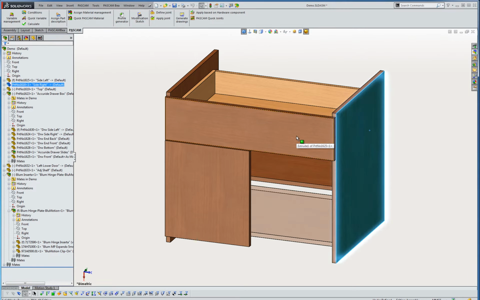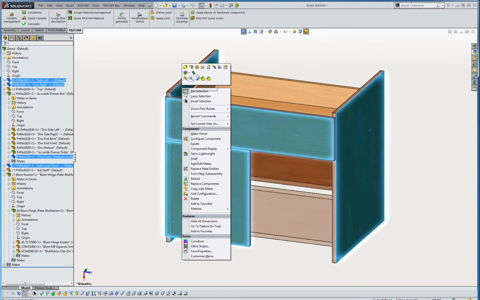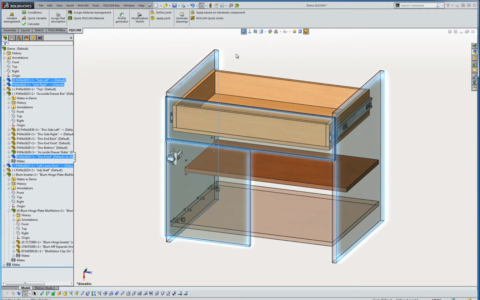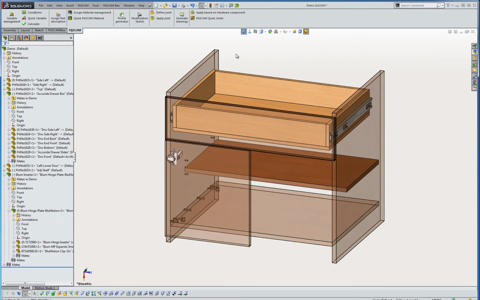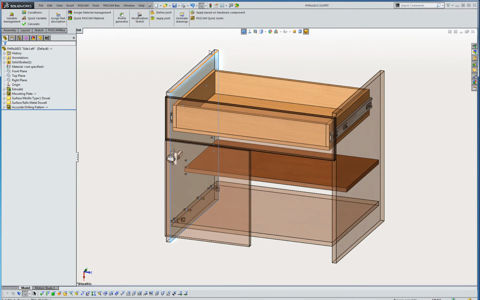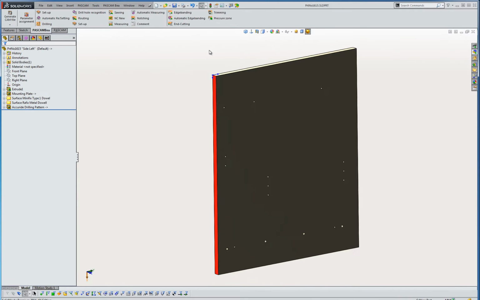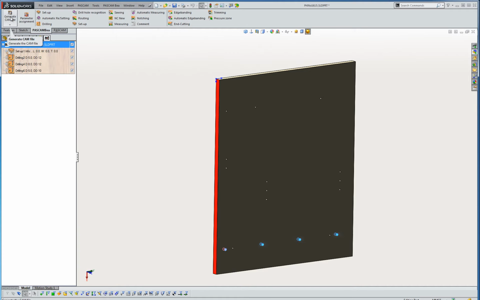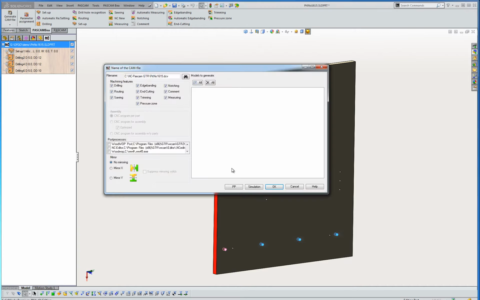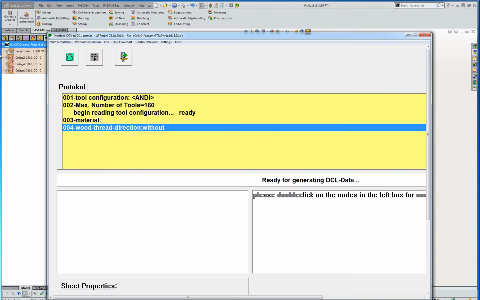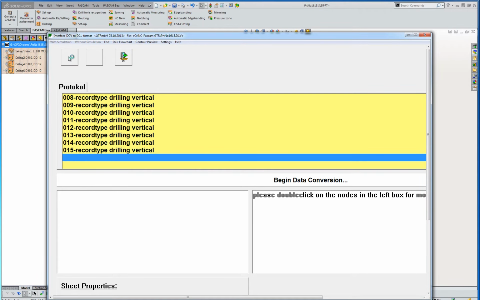But first, a quick look at the power of PASCAM CNC, without a doubt the most powerful woodworking CAM available in the world today. As shown, this gable represents the last positioning of the fixed shelf drilling pattern, the adjustable shelf drilling pattern, the mounting plate drilling pattern, and the Accuride slide holes. Let's quickly look at the simulation.